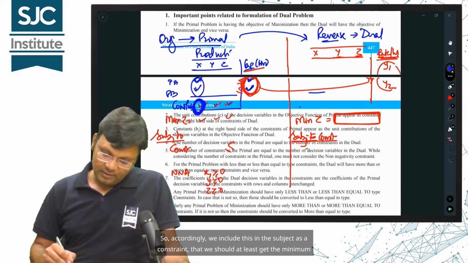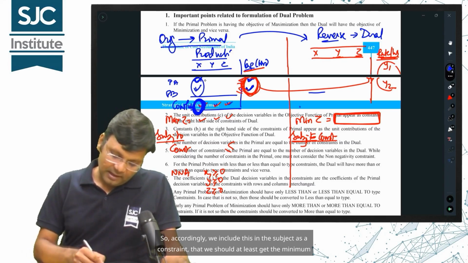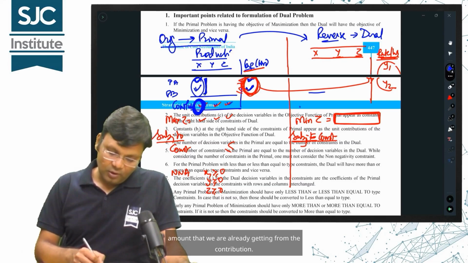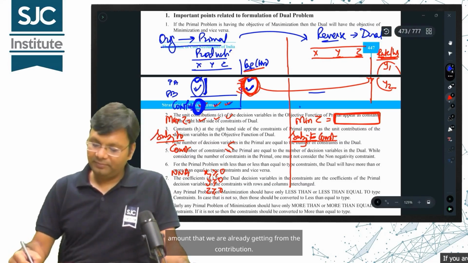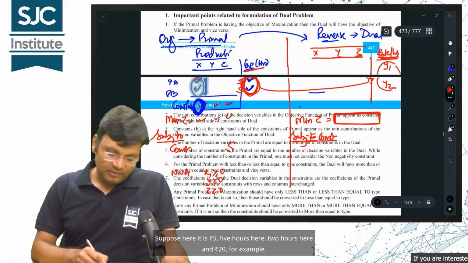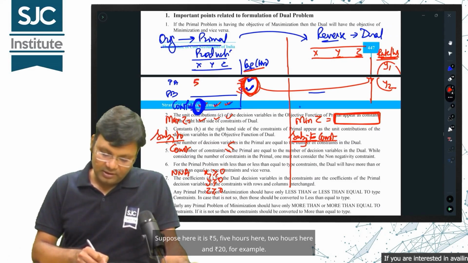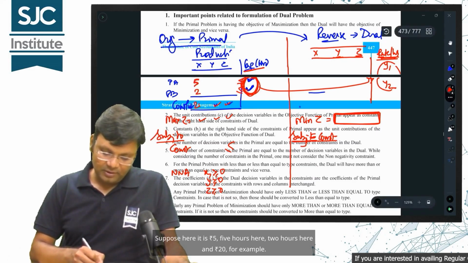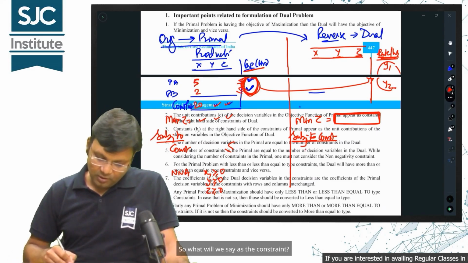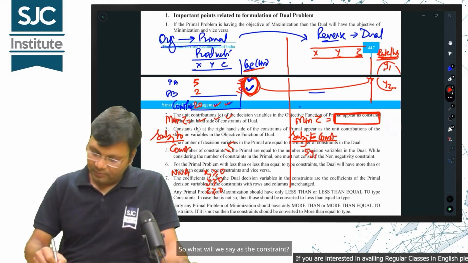So, accordingly, we include this in the subject as a constraint that we should at least get the minimum amount that we are already getting from the contribution. Suppose here it is 5 rupees, 5 hours here, 2 hours here and 20 rupees for example. So what will we say as the constraint?